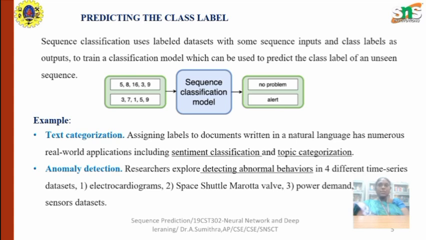In genomics, sequence prediction is used to analyze DNA sequences and predict various biological properties such as gene expression, protein structure, and genetic variation. RNNs are employed to model the sequential relationship between nucleotide bases and infer biological functions from genomic data.